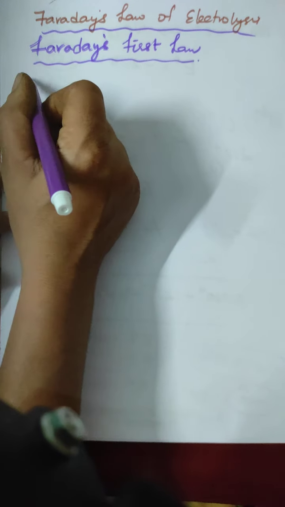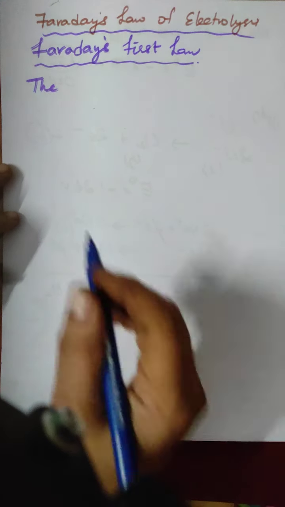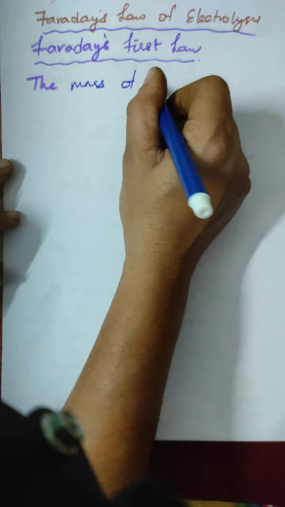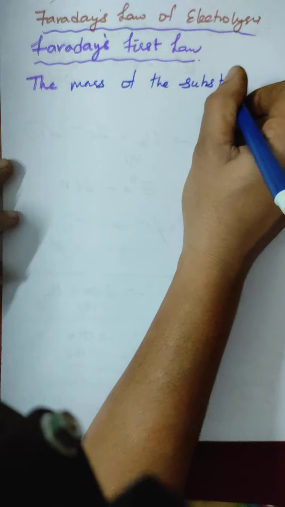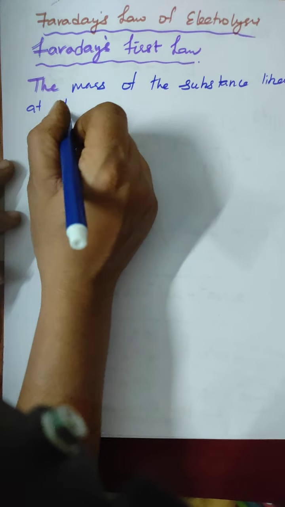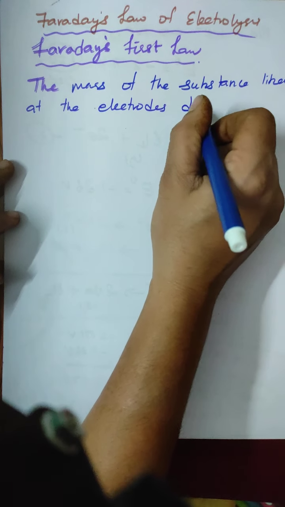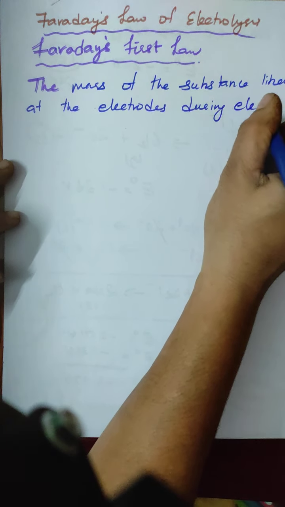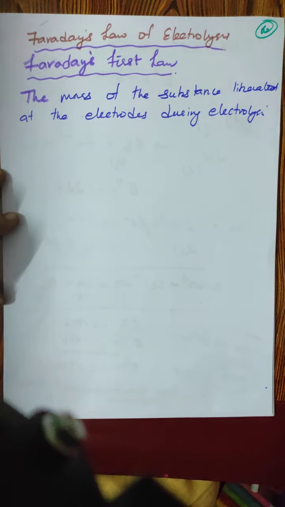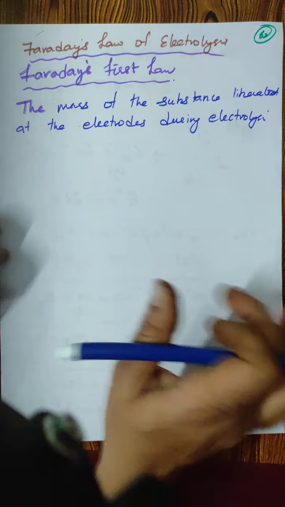The mass of the substance liberated at the electrodes is directly proportional to the quantity of charge passing through the cell. How much of the substance is liberated? The mass of the substance liberated at the electrodes. Where is it liberated? At the electrodes. When is it liberated? During electrolysis. During electrolysis, the mass of the substance liberated at the electrodes is directly proportional to the